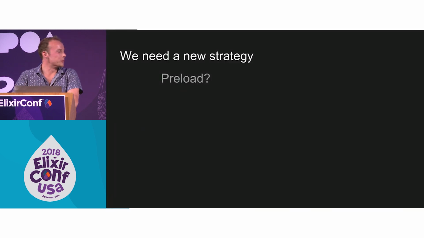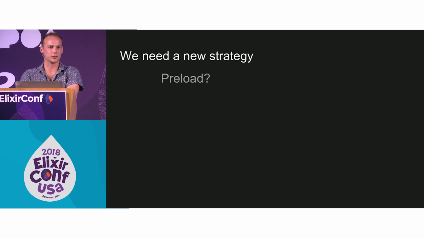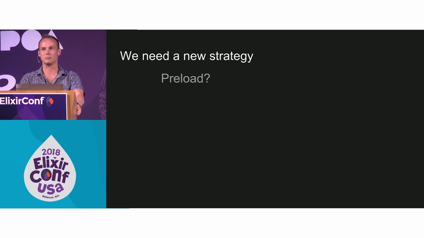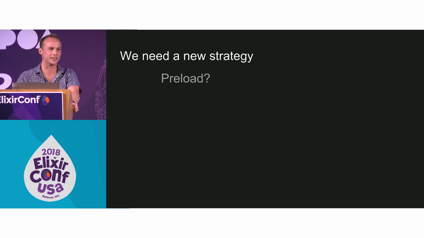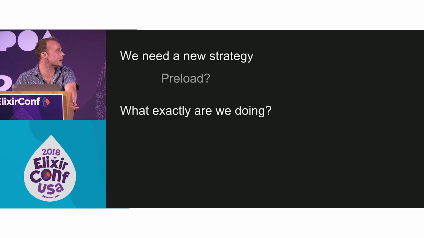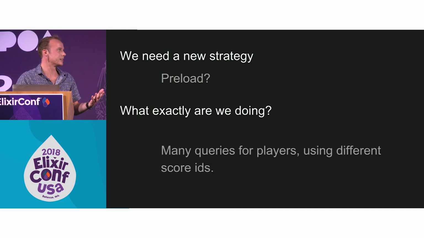So we need a new strategy. Traditionally, we preload, right? We know this data is coming, so we'll just load it ahead of time. But we're getting dynamic queries in from the client, so I can't always know what's going to happen. So we'll have to think of something else. What exactly is happening?